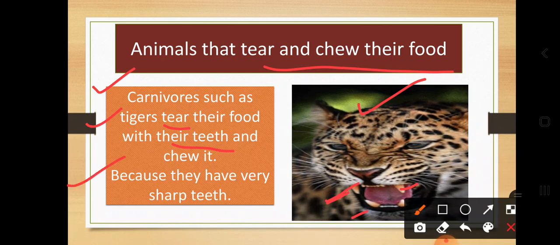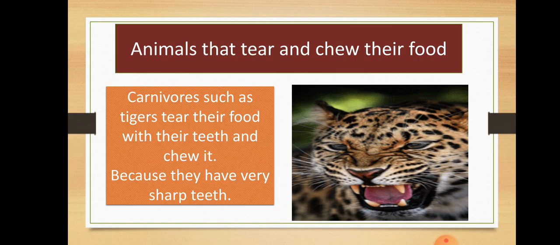Why? Because they have very sharp teeth. You can see here how sharp they are. The tiger has sharp teeth, so first it tears the food, then it goes for chewing the food. You can see on the screen how the tiger is showing its teeth.